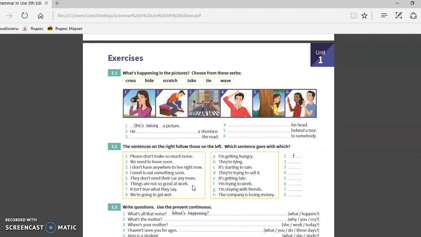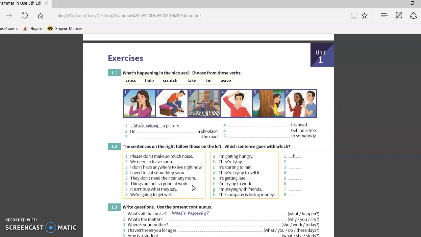So they are the next part. I'm staying with friends. That's why he is staying with friends, because he doesn't have anywhere to live. He doesn't have a house, a home. And I need to eat something soon, because I'm getting hungry. Because she is getting hungry.